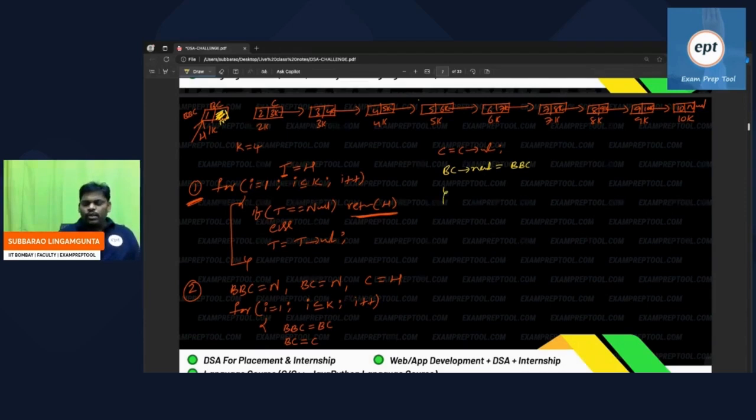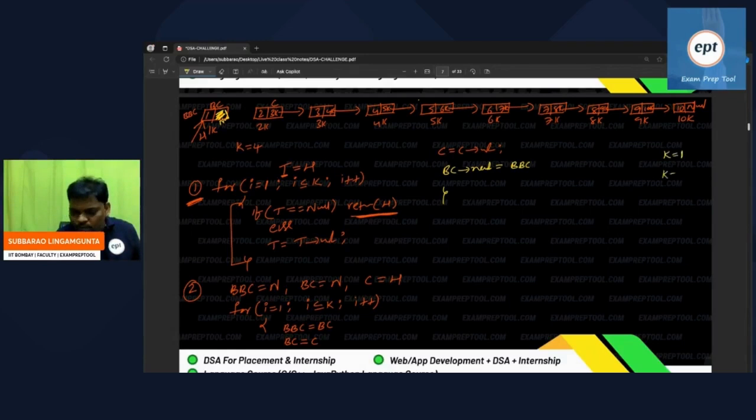Now this loop is going on further. One time reverse is done. After one time reverse, if you observe clearly, current will go to the second node, before current will be at the first node, and before current is at the 0th node. One round of iteration is over, but you have to do it k times. K value 1 completed. Let me write now: K value 1, one round over.